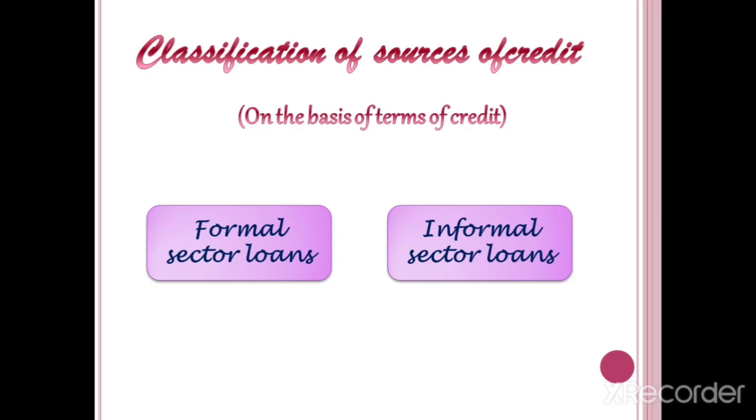From that list, please classify the formal sector loans and the informal sector loans. Very good. Formal sector loans means commercial banks and cooperative societies. Informal sector loans means moneylenders, landlords, relatives and friends. Clear, children?